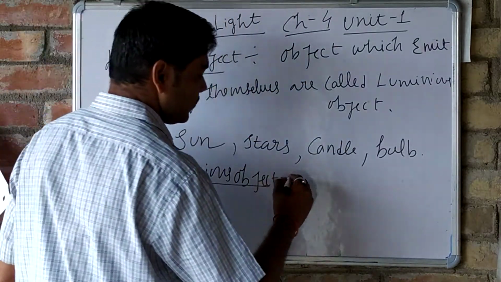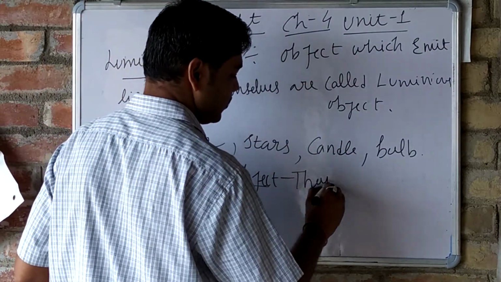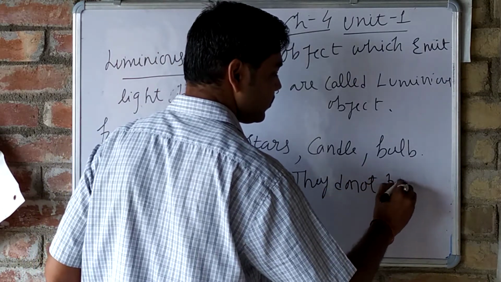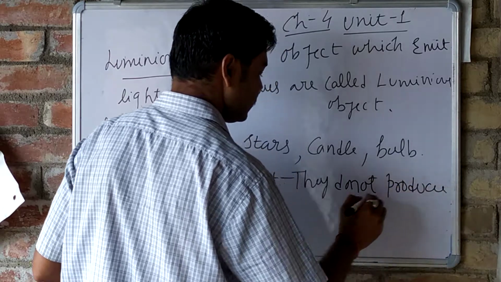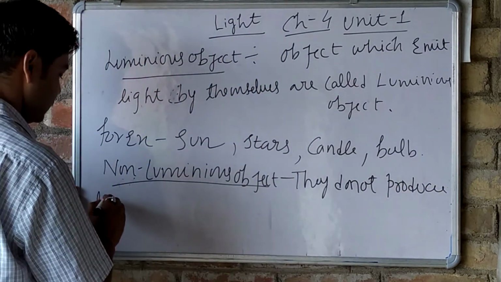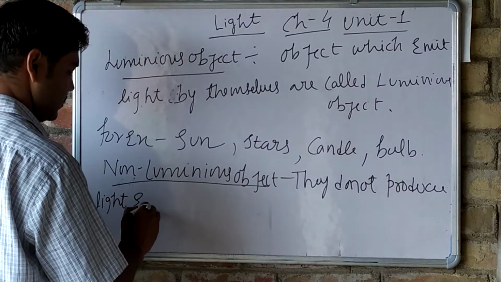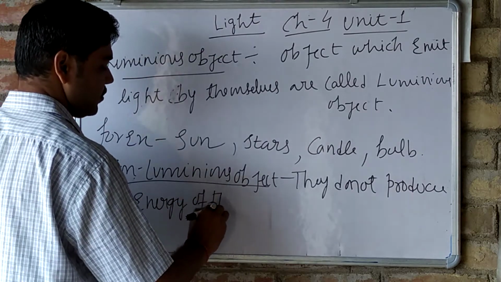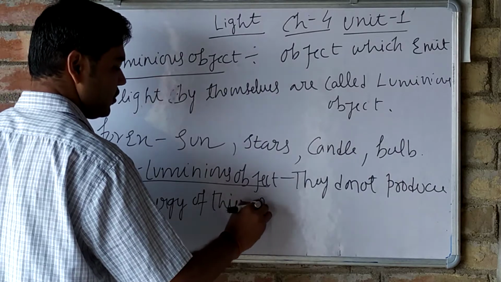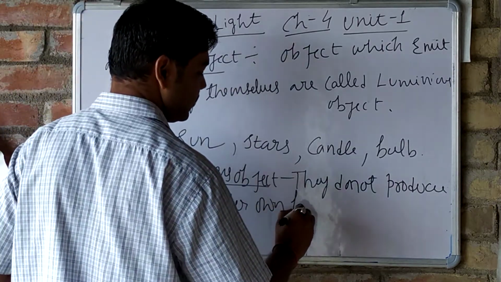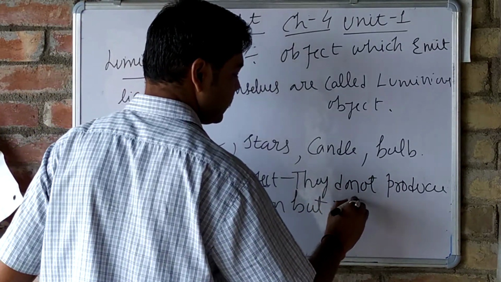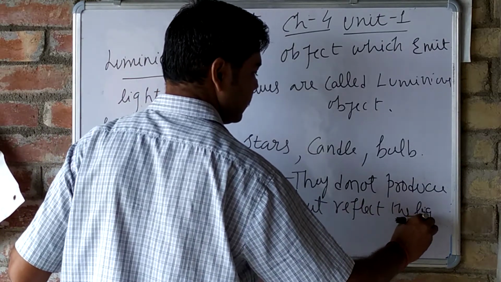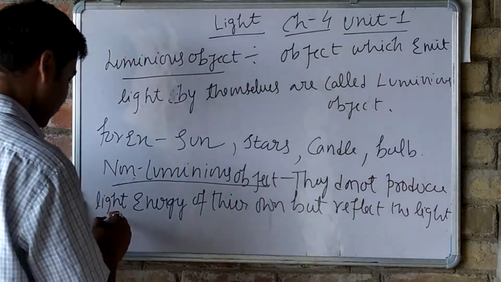Okay, they do not produce light energy of their own, but reflect the light falling on them.